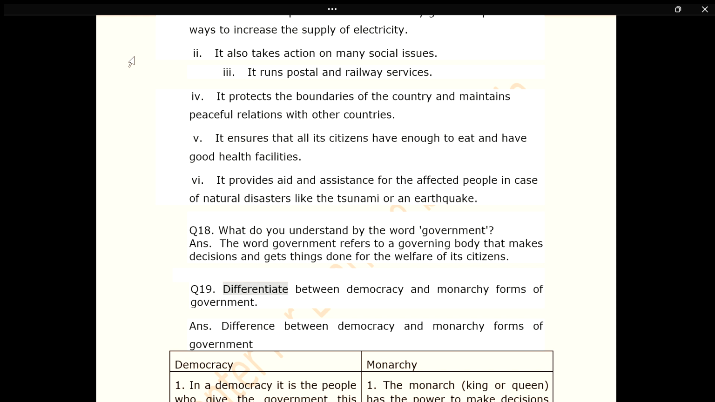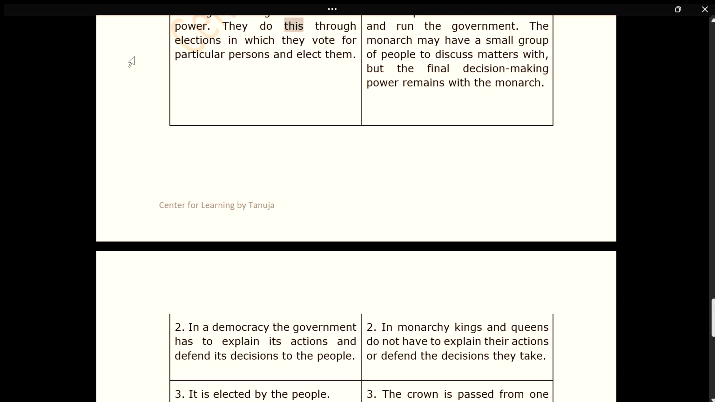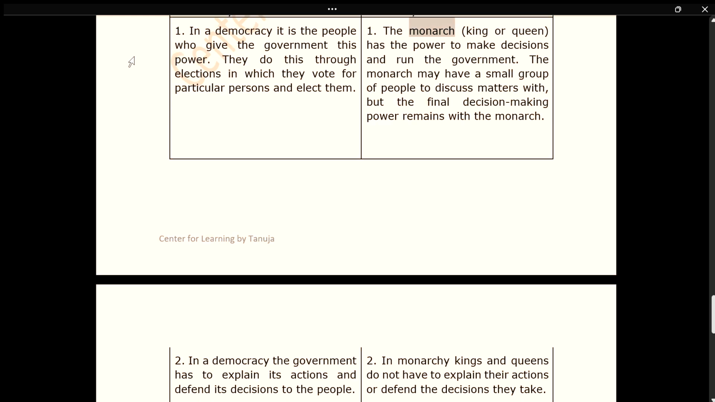Q19. Differentiate between democracy and monarchy forms of government. Ans. Difference between democracy and monarchy forms of government. Democracy. Monarchy. 1. In a democracy, it is the people who give the government this power. They do this through elections in which they vote for particular persons and elect them. 1. The monarch, king or queen, has the power to make decisions and run the government.